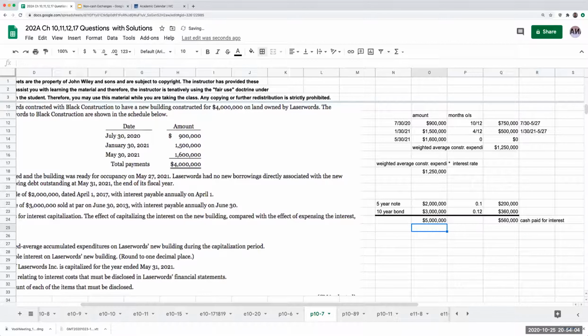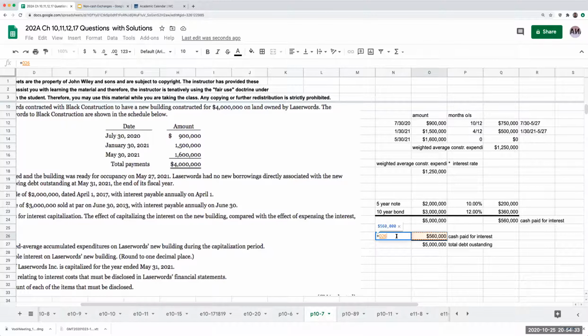So I take the cash paid for interest divided by the total debt outstanding of 5 million. When I divide these two, I'm going to come up with a rate that should be between 10% and 12%. But it's going to lean a little bit more towards 12 because this is the greater dollar amount.